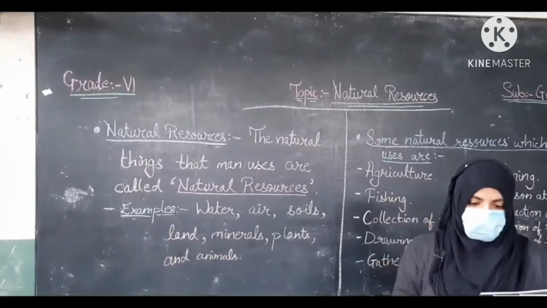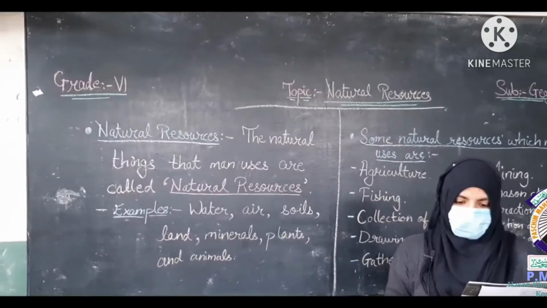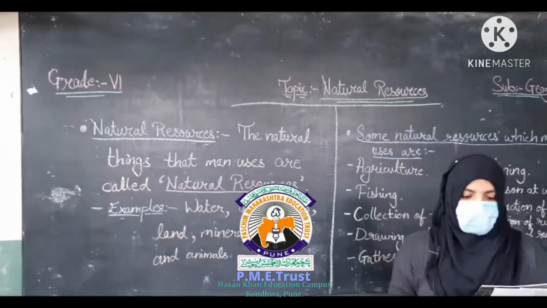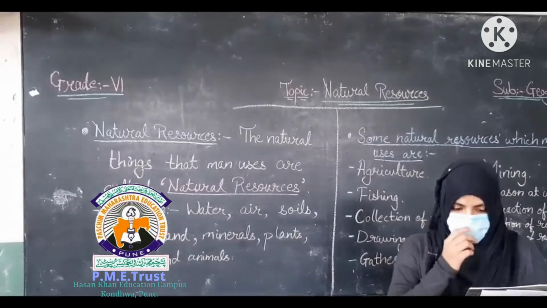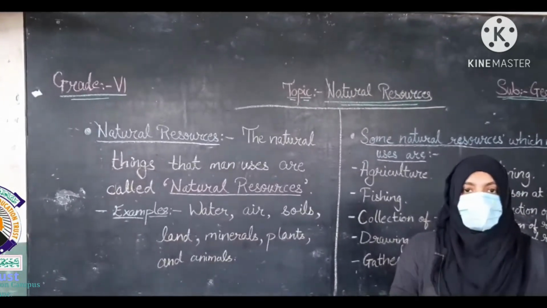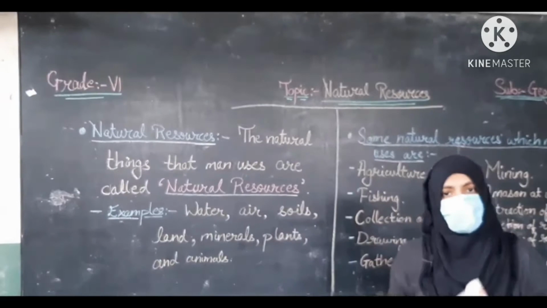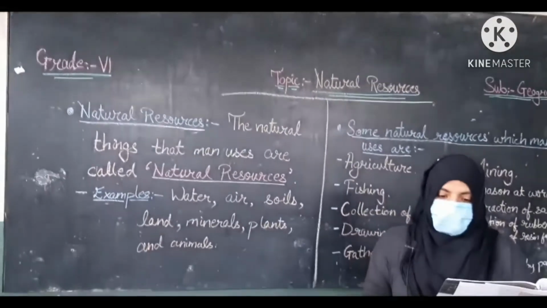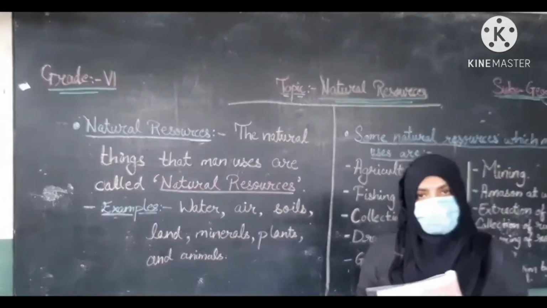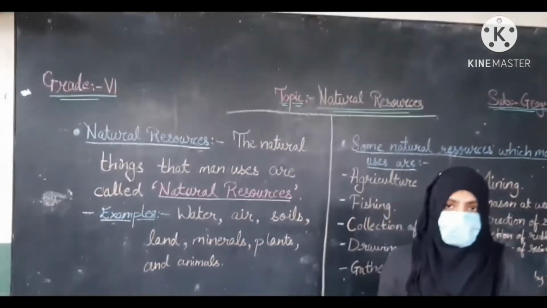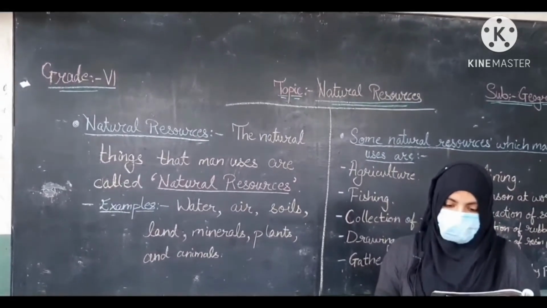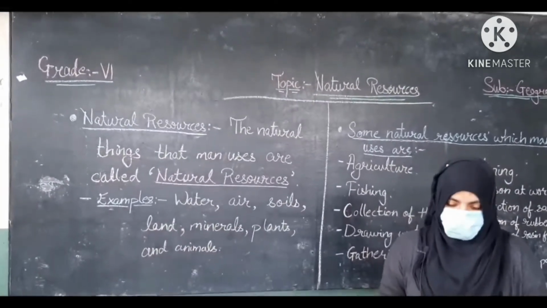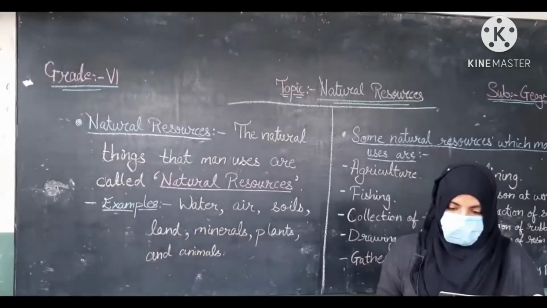Now next para: land is also a natural resource. Living things are born on land, grow, live and die on land itself. Land is an invaluable resource. Land is a main part of human life. That's why land is sold and bought. We sell land and we buy land.